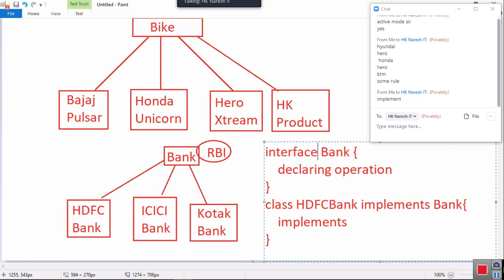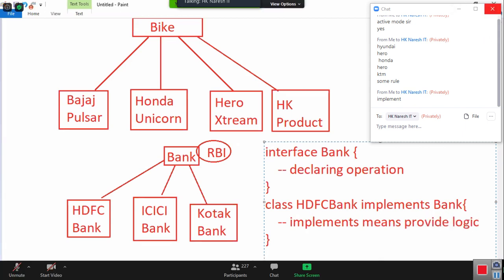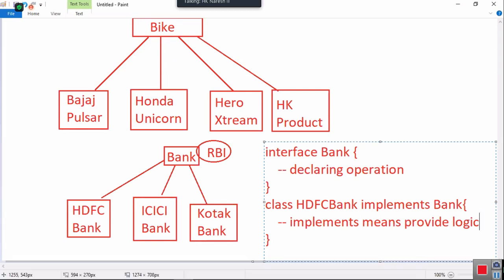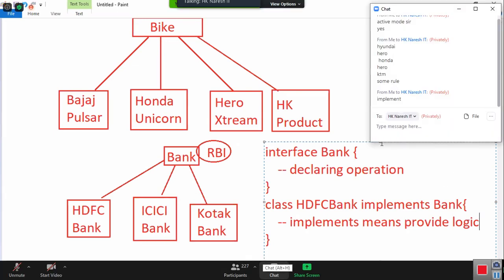If you want to declare operations of an object, what to do? You must use interface. If I want to implement that operation, meaning provide logic to the operation, then you must use class. Did you understand my point? If I want to represent an object by only declaring operations, then I should use interface. If I want to represent an object by implementing its operations, then I should use class. Everybody got clarity?